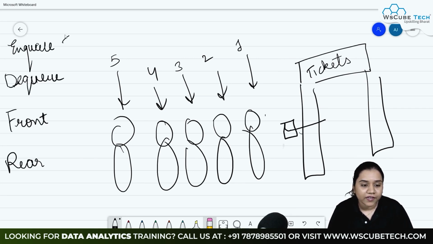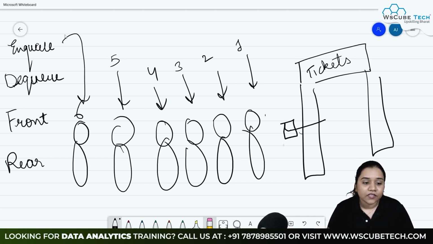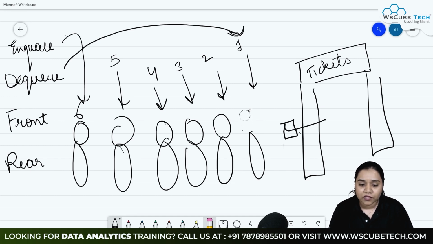So when we want to add an element, this element will be getting added over here, that a new person will come inside the line. DQ elements allows us to remove the first element. That means this one. The DQ will be removing this first person from the queue.